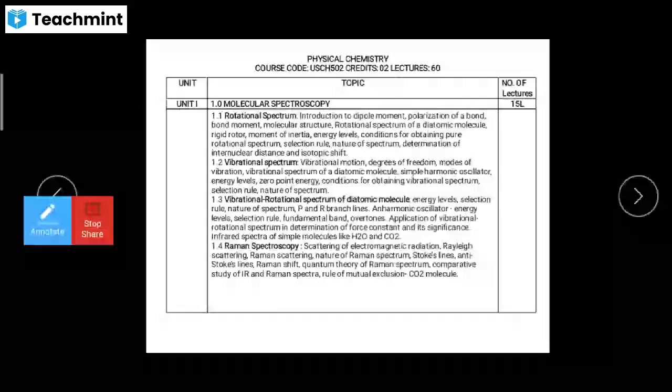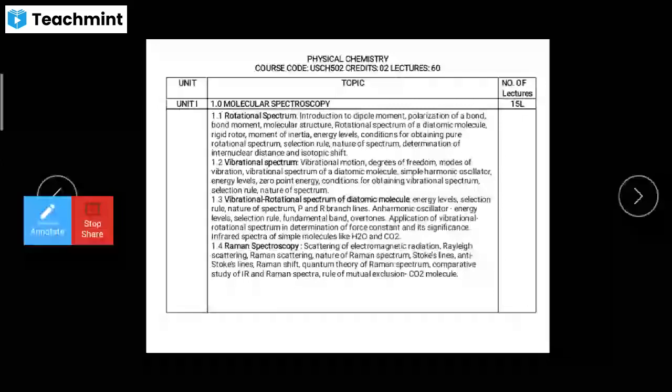Different regions of light are responsible for these spectra. After the interaction of light with matter, the results come in the form of spectra, or a spectrum, which we have to discuss in detail. In rotational spectroscopy, we have to talk about the dipole moment, the polarization of the bond, the bond moment, the molecular structure, and the rotational spectrum of diatomic molecules, both homonuclear and heteronuclear, which you studied in inorganic chemistry in the SY.